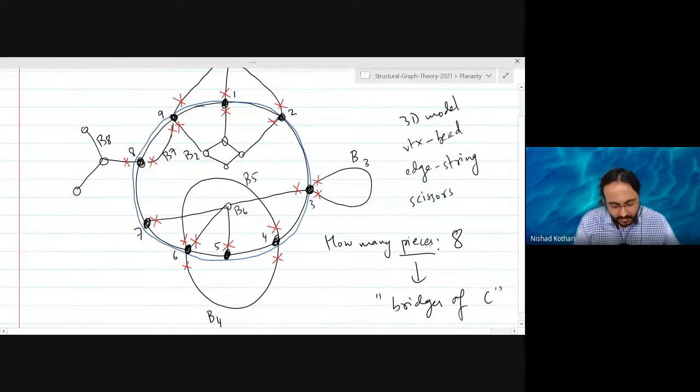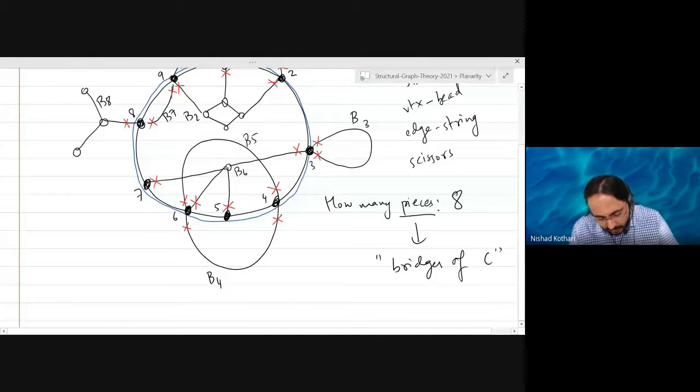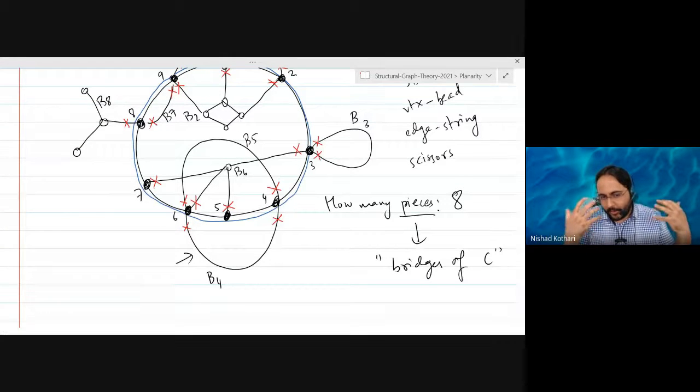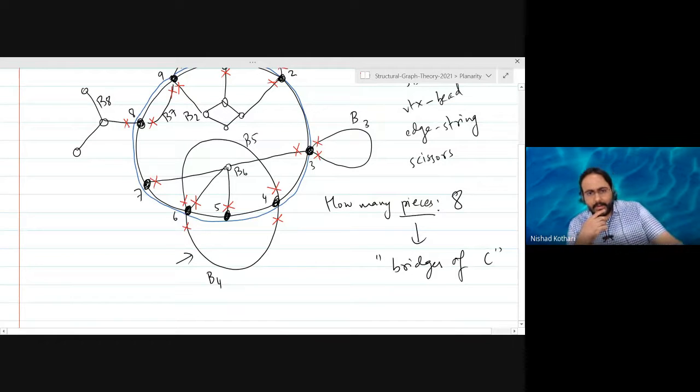What does it mean? B4 is a piece. B4 is not even an edge. It is just a piece of string with no vertices, right? So from a graph theoretical point of view, it's not a very rigorous definition. I mean, unless we introduce a lot more terminology, right? So this is an intuitive way of thinking about it, but we need to write down a formal graph theoretical definition that will make more sense.